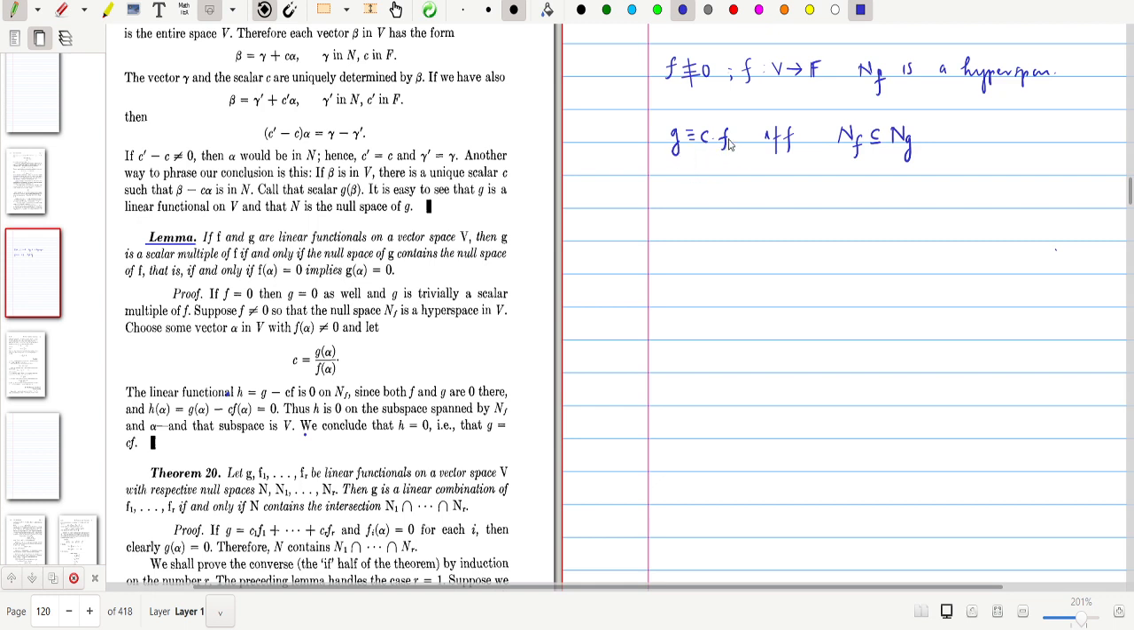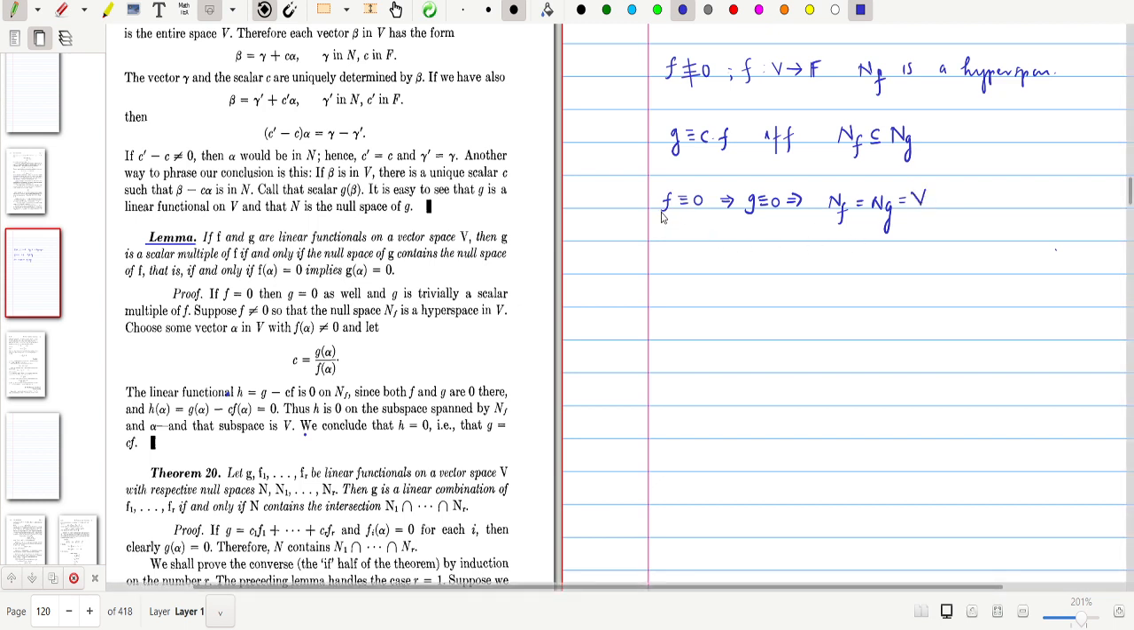This g equal to cf means g of beta equals c times f of beta for all beta belonging to V. Okay, so if f is identically 0, this result is trivial. If f is identically 0, consequently g is identically 0. If we assume this, then you can easily get that the null space of f is the same as the null space of g, which is also the same as V.